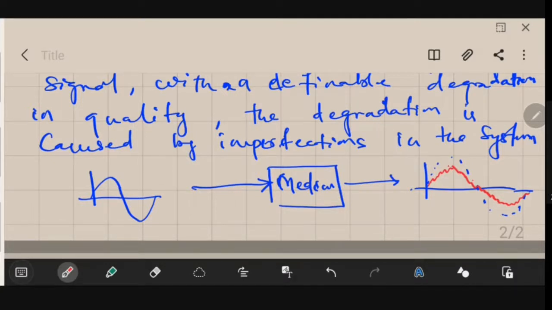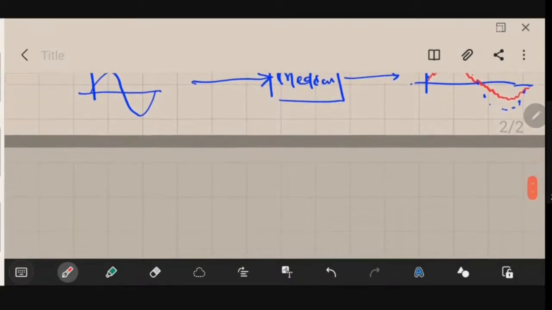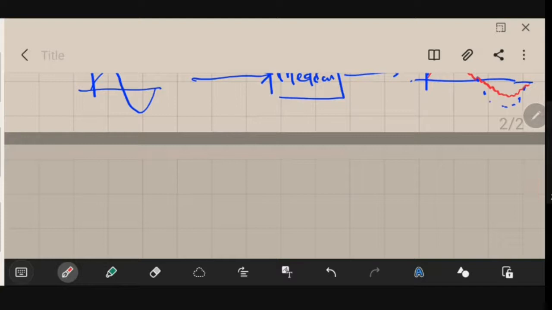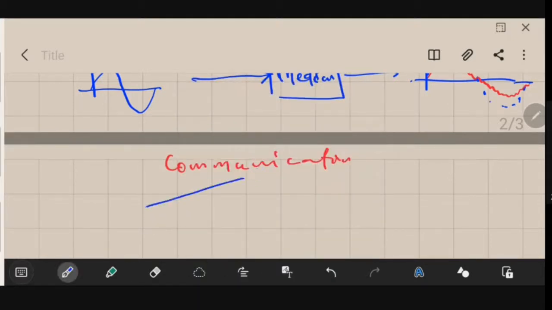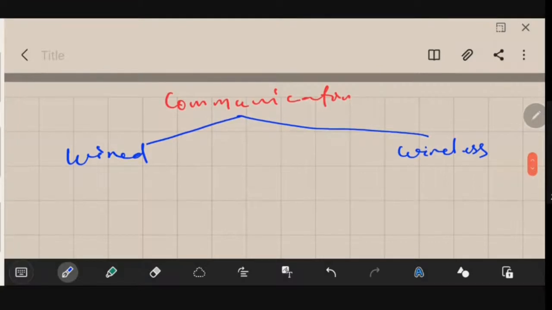Now we will be discussing two basic modes of communication. See, whatever we will be discussing initially in this subject, principles of digital communication, we will be mostly discussing wireless communication. Communication can basically be of two types. It could be wired, it could be wireless. So initially our course focuses on wireless communication.